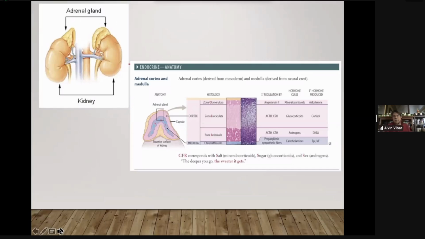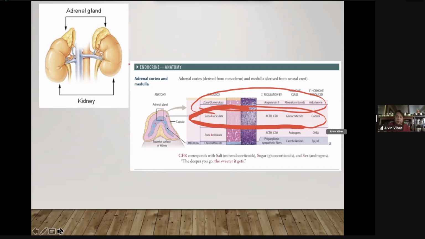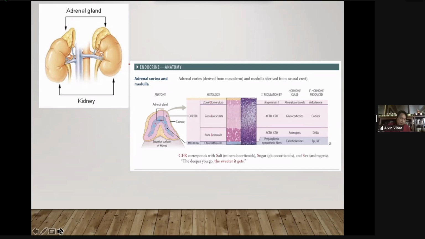In histology, again, go back to the secretions. You have glomerulosa secreting mineralocorticoids, aldosterone, fasciculata secreting more glucocorticoids, cortisol, while reticularis secretes more androgens. This is just a mnemonic, GFR. So you have salt, sugar, and androgens, sex. This is just a guide.